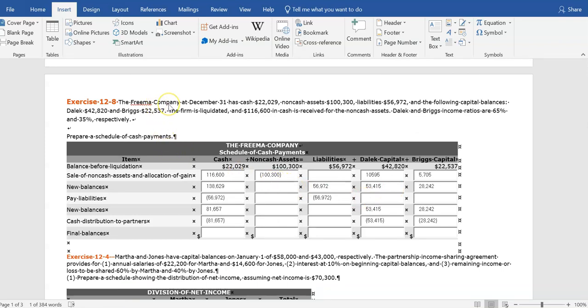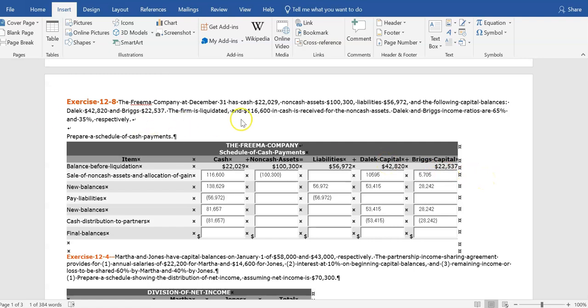In this next problem, we are going to look at the liquidation of a partnership. In other words, the partnership is ceasing to exist. So Frema Company, as of December 31st, has cash of $22,029, non-cash assets of $100,300, liabilities of $56,972, and the two capital accounts are $42,820 for Dalek and Briggs of $22,537.